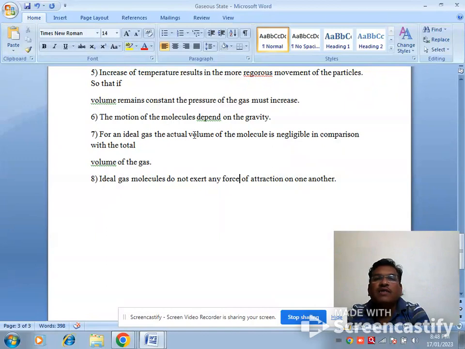For an ideal gas, the actual volume of the molecules is negligible in comparison with the total volume of the gas. The ideal gas molecules do not exert any force of attraction on one another. That is nothing but there is